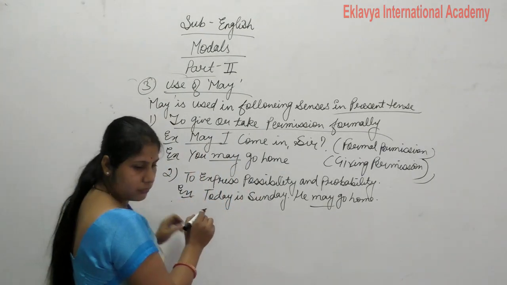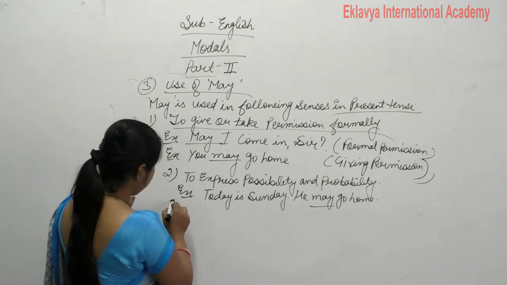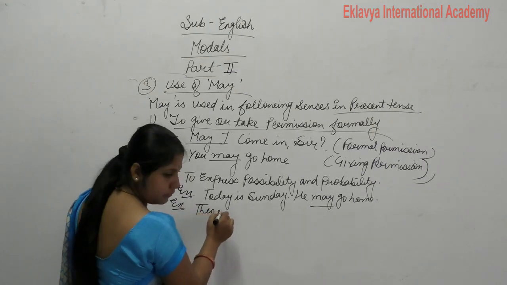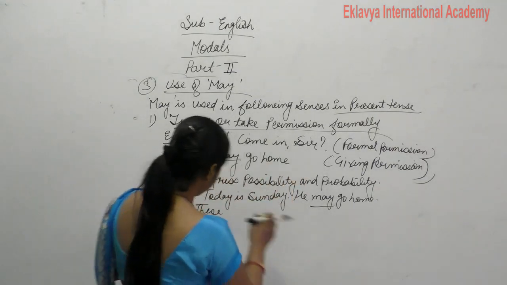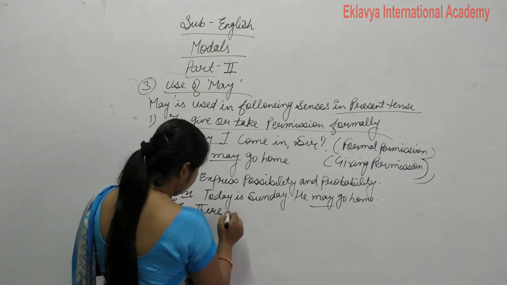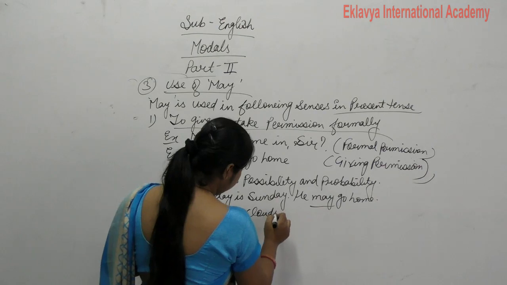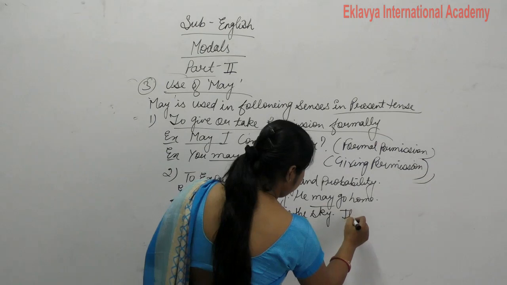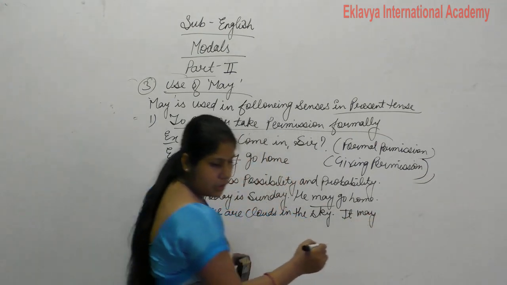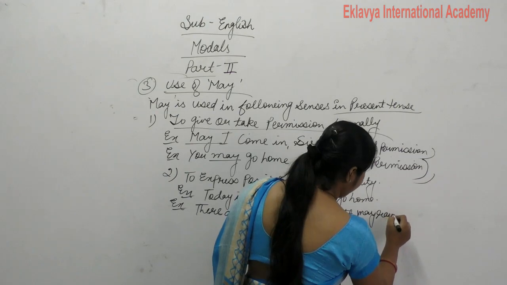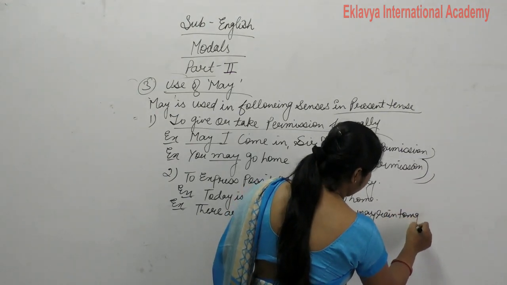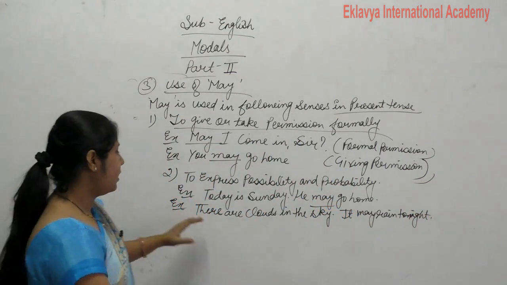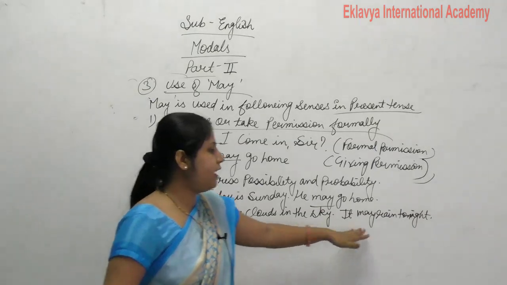These are, here, yes, write down here. There are clouds in the sky. It may rain tonight. So this is what? This is also probability. This is also probability that there are clouds in the sky. So it may rain tonight.